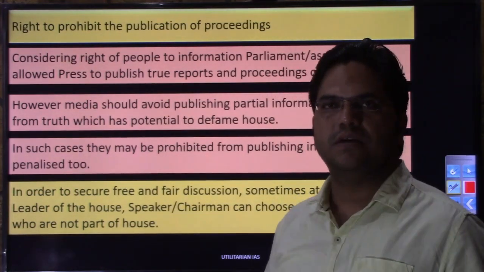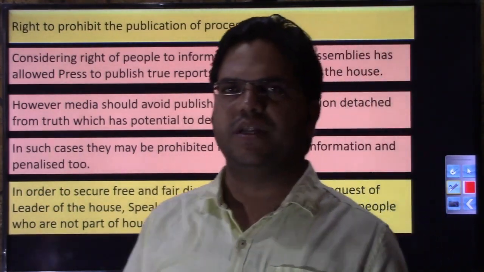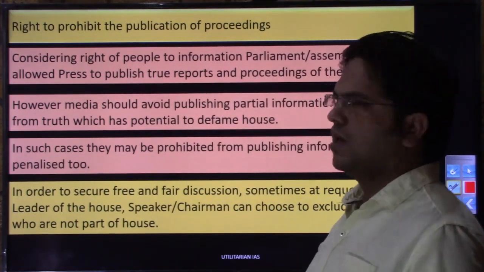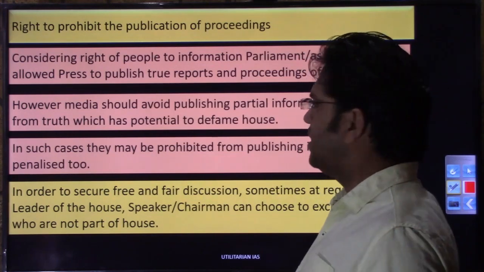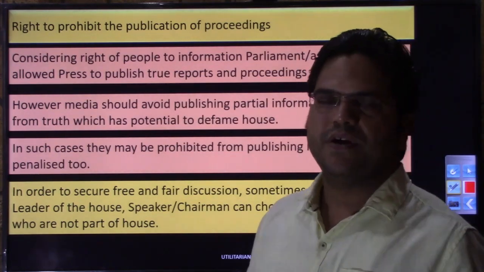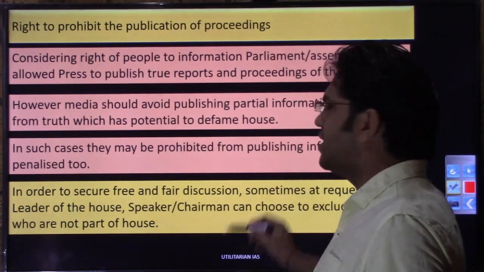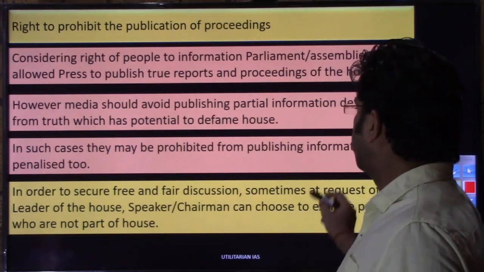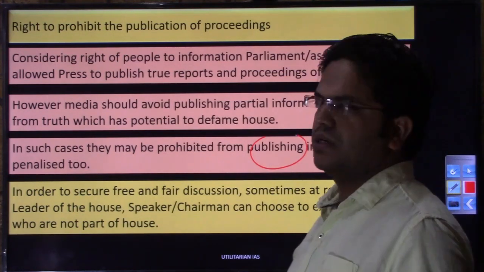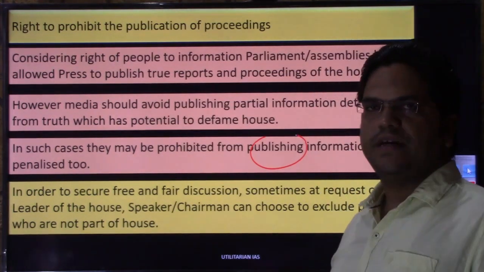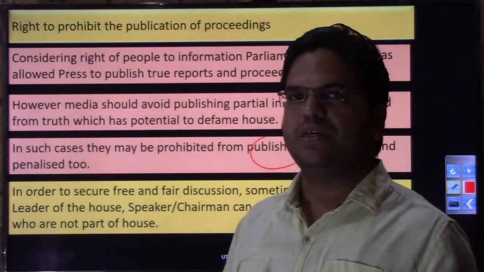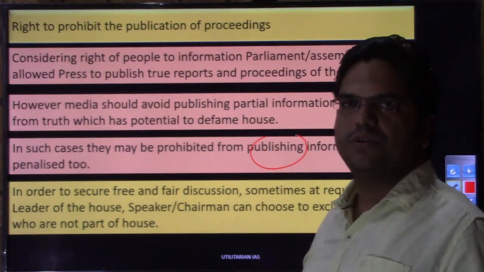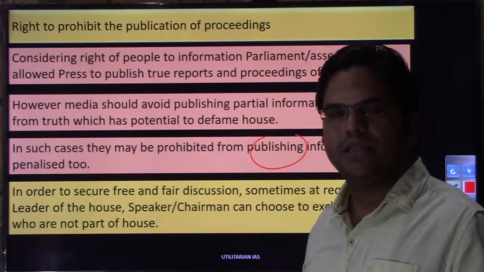You would have seen various TV channels or print media writing articles on the proceedings of the house, or digital news channels that sometimes live stream the house proceedings by taking the feed from the Lok Sabha website or from Rajya Sabha TV. They do those things, but they do not have any right to show any kind of image or any half truth which is completely devoid of truth, which may malign the image of the house.